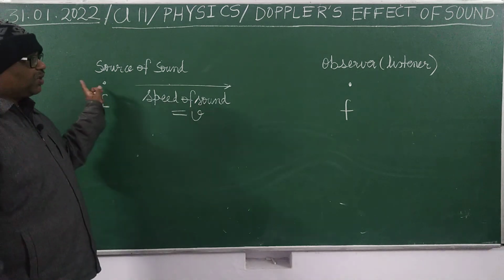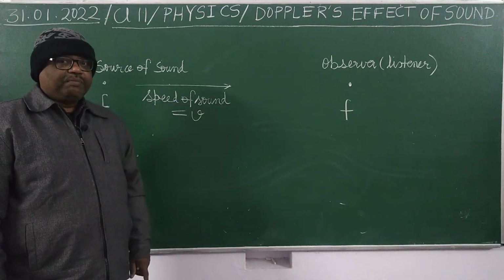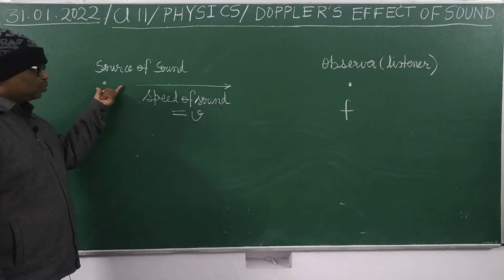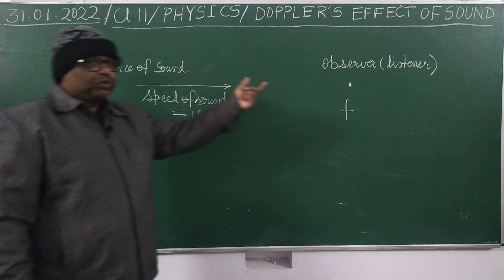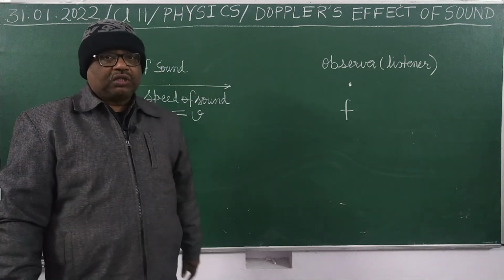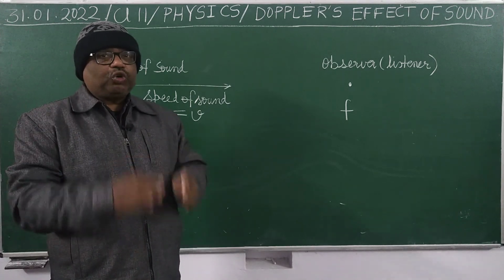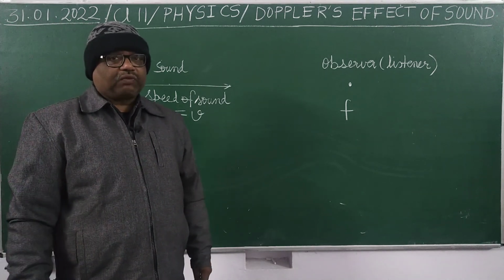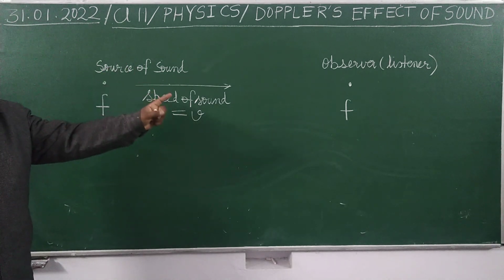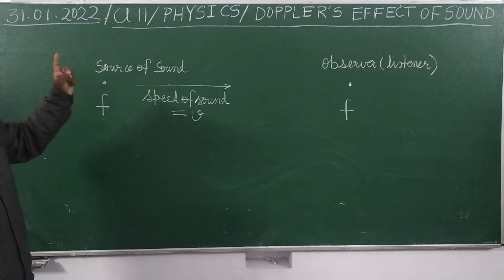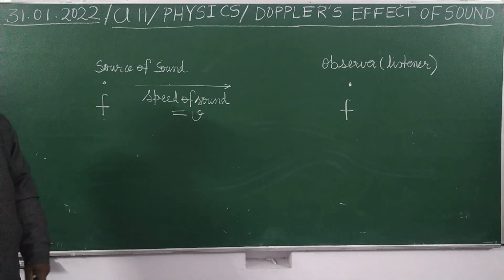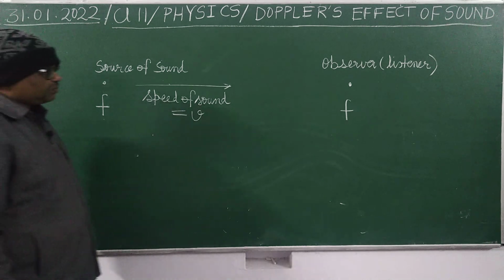But if there is some relative motion between source and observer, because of the motion of the source, or because of the motion of the observer, or because of the motion of both, what will happen? The apparent frequency heard by the listener will be other than the frequency produced by the source. It is clear?